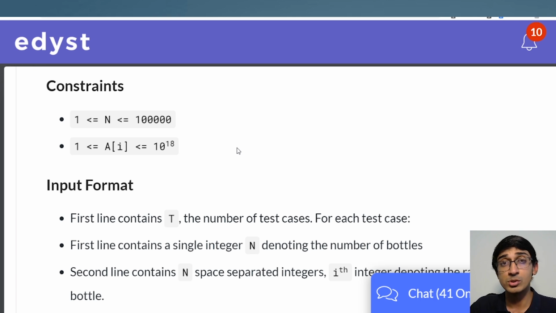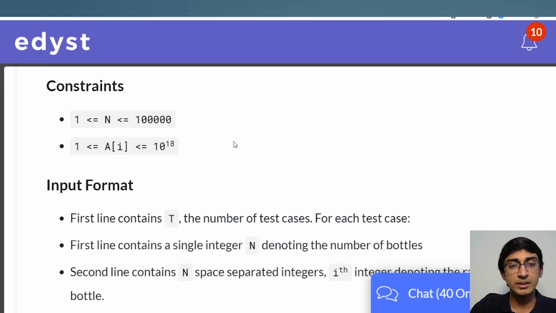You can use the bucketing approach, that is you can use another array to count the frequency of numbers here. But what will be the size of the other array? That's going to be big, because 10 raised to 18 is the highest radius that we can get, which means the other array has to have size 10 raised to 18, which is just not possible. This will give you a memory out of bounds exception, in which case you are going to have to use a map. Those of you who are familiar with Python, there is something called a dictionary. Those of you in Java or C++, there's something called a map. You're going to have to use a map to figure out the frequency and which one has the highest frequency.